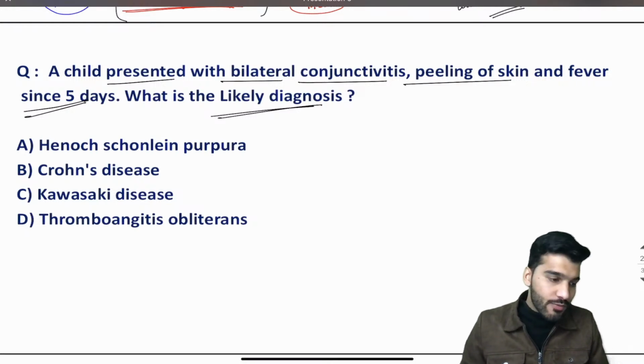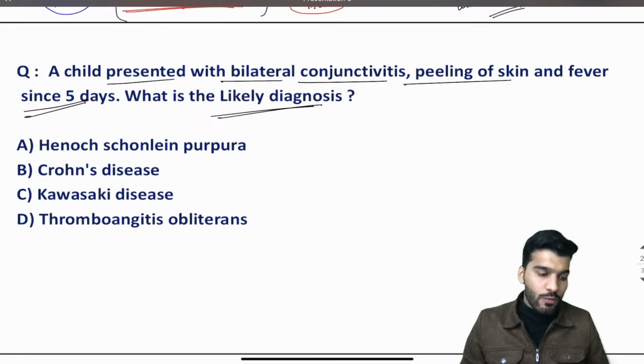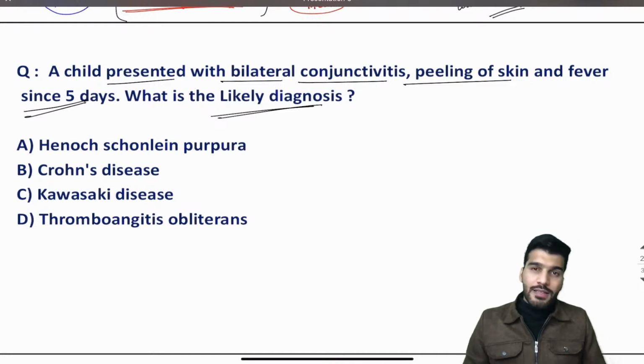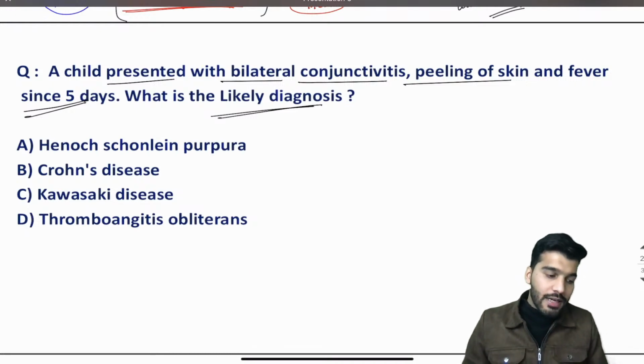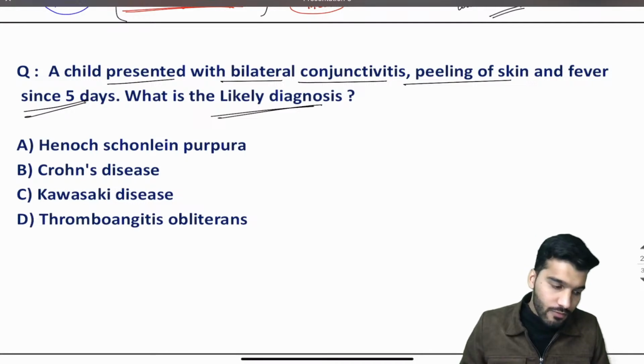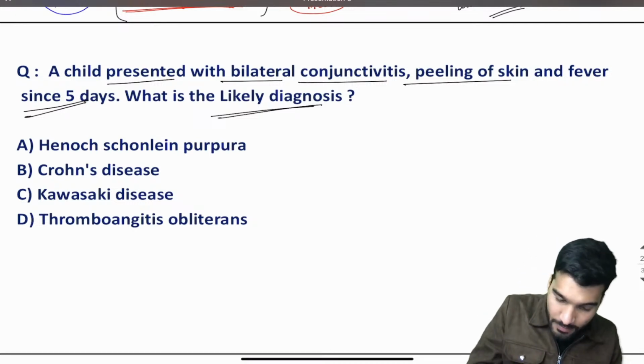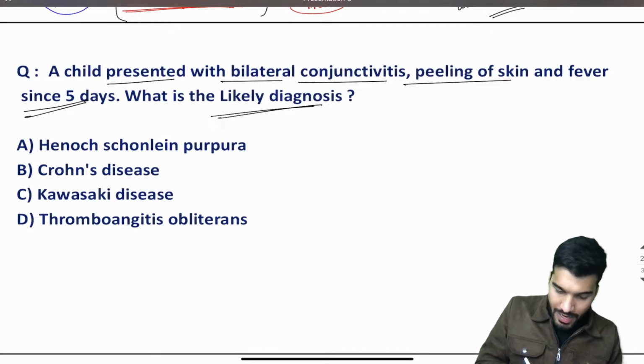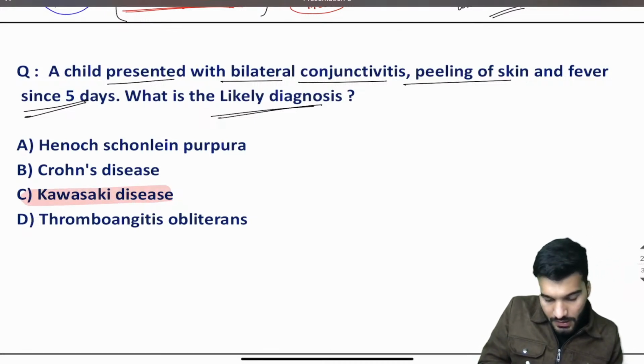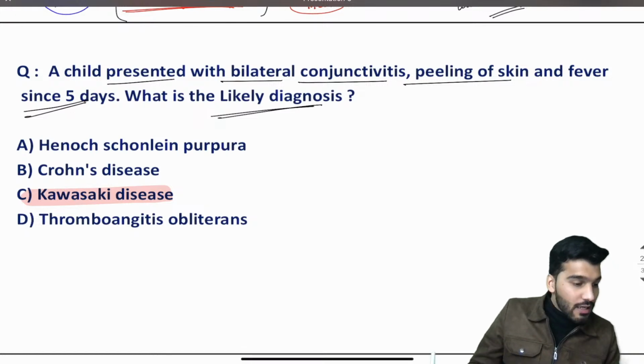So a child presents with bilateral conjunctivitis with peeling of skin and fever since 5 days. What will be the likely diagnosis? Yes, write down. Conjunctivitis, rash, fever, that's going to be Kawasaki disease.